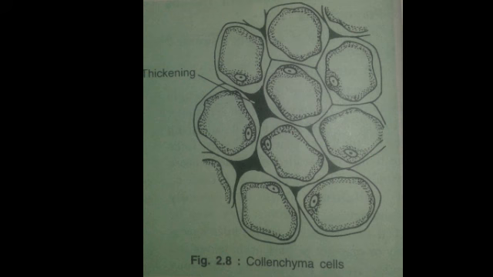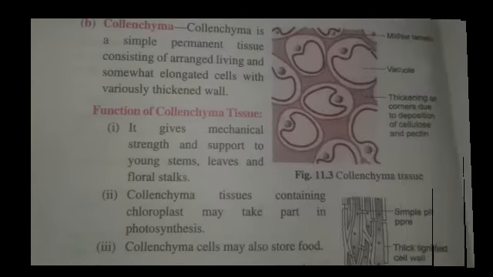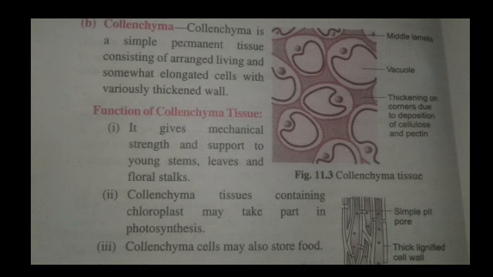Let's have a look at the occurrence of the collenchyma tissue. Collenchyma is present in the peripheral region of the stem and leaves. The function performed by the collenchyma is mainly to give strength and elasticity to the growing stem. As a result, the stem can withstand bending or swaying by the wind or passing animals. So collenchyma is also a supporting tissue of the leaves. These are the main functions of the collenchyma, a simple permanent tissue.